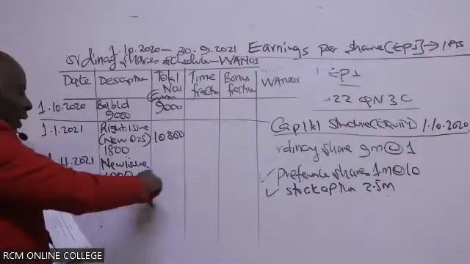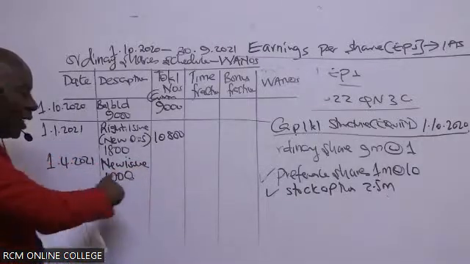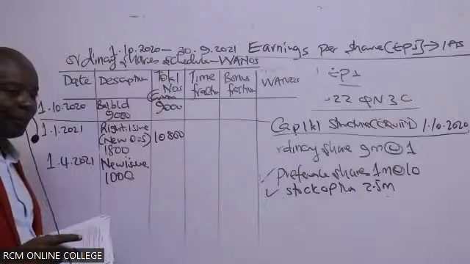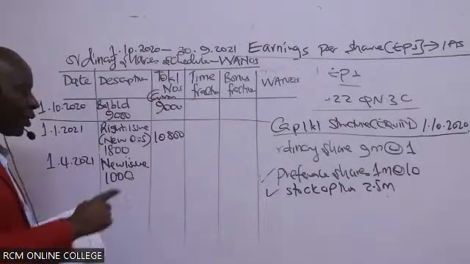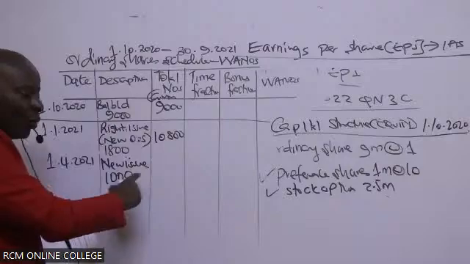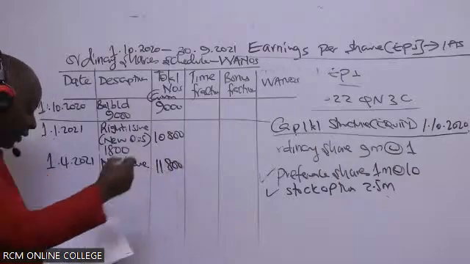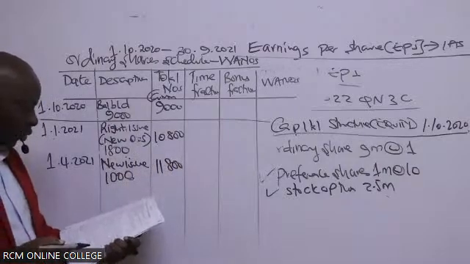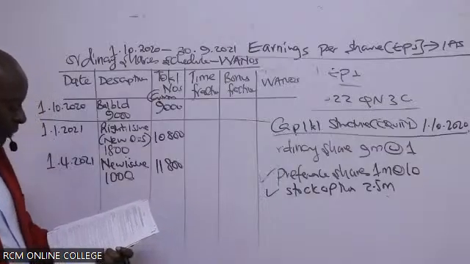So could you kindly aggregate this here? Because I want the cumulative, we are getting 11,800. And then we go to the last note, of course, apart from the income tax on note number 4.